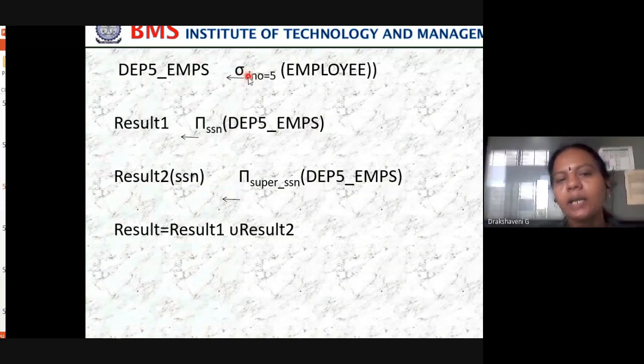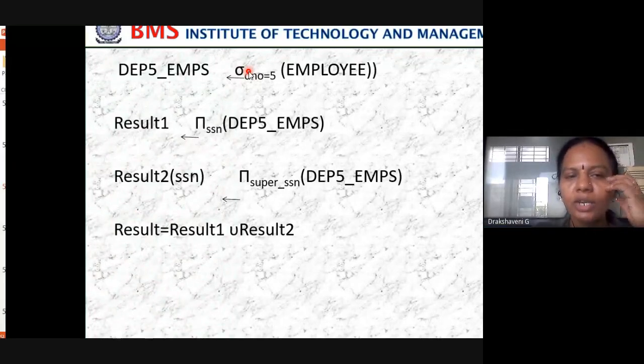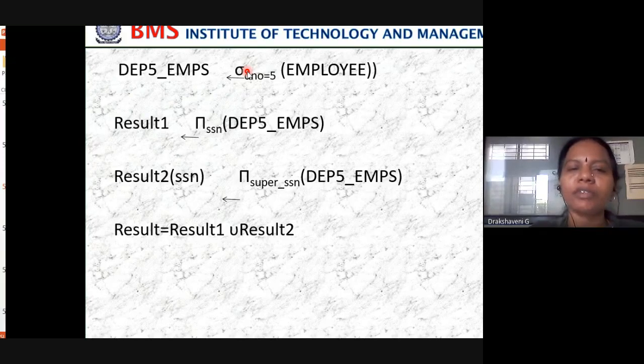Select means you are selecting all the rows from the employee relation who are working for department 5. Store that in another relation called department 5 employee. From this relation, fetch only the SSN, the social security number of the employee, and store it in result 1.